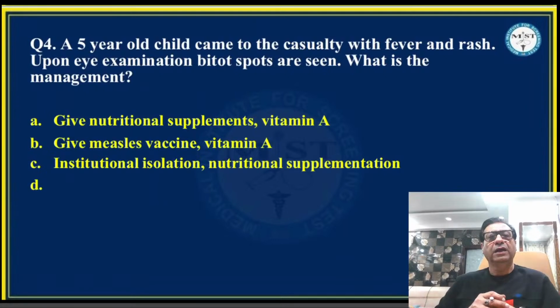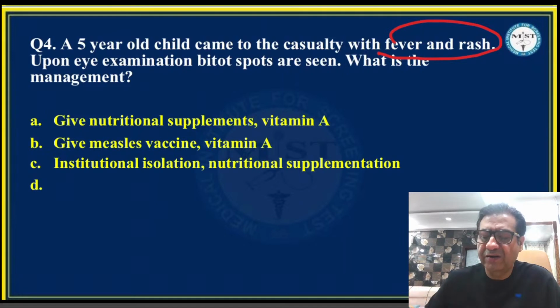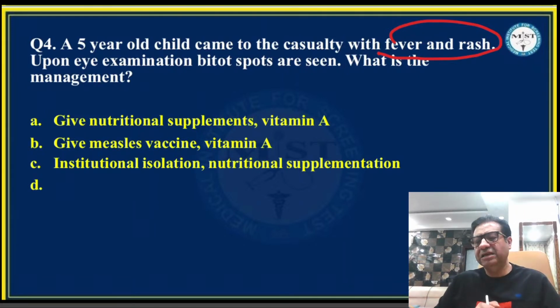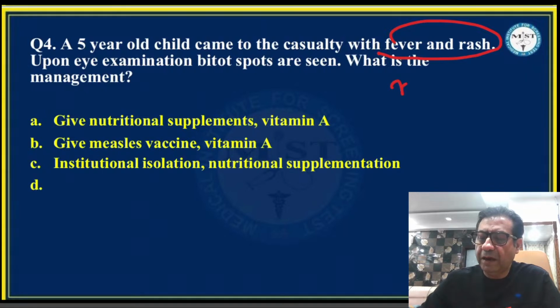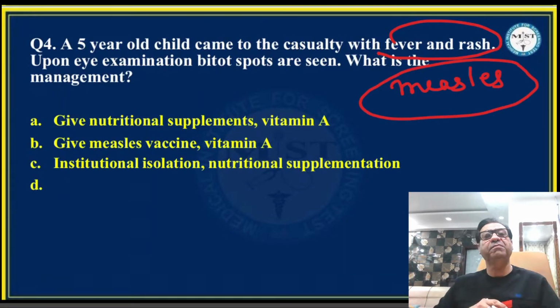Question number 4. A 5-year-old child came to the casualty with fever and rash. So there is a child who has come to you with fever and rash. Upon eye examination, Bitot spots are seen. So this fever and rash most commonly appears to be measles, and there have been a good number of studies which have shown that in measles, vitamin A administration in the management strategy can reduce morbidity and mortality.